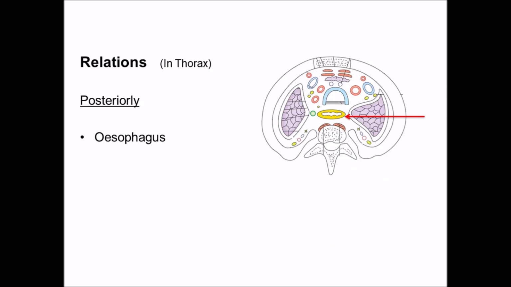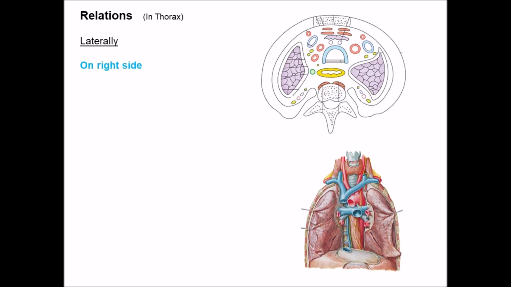In the thorax, posteriorly the trachea is related to esophagus and the left recurrent laryngeal nerve runs in the left tracheoesophageal groove. The lateral relations.